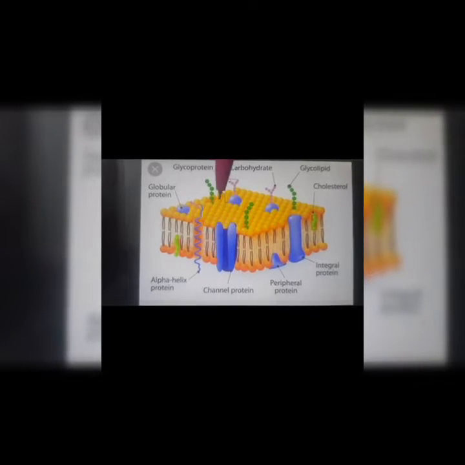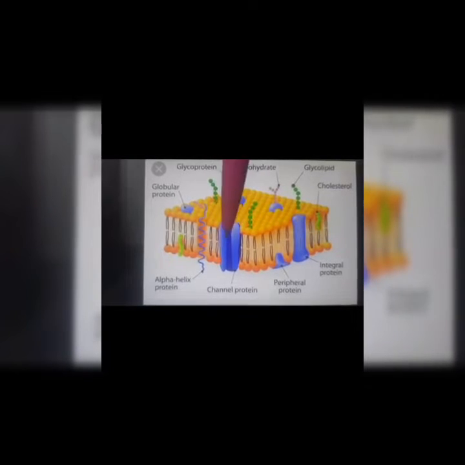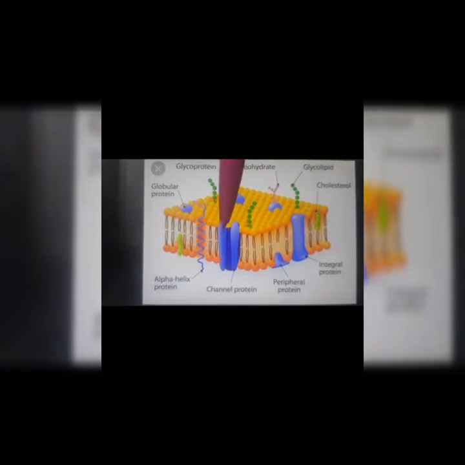Fat soluble means only those molecules which are oily in nature, which have fats in them. So you know that water and oil cannot mix with each other. So there are two types of substances: fat soluble, which will pass through the phospholipids, and water soluble, which will pass through the proteins. So is it clear now why it is called selectively permeable?